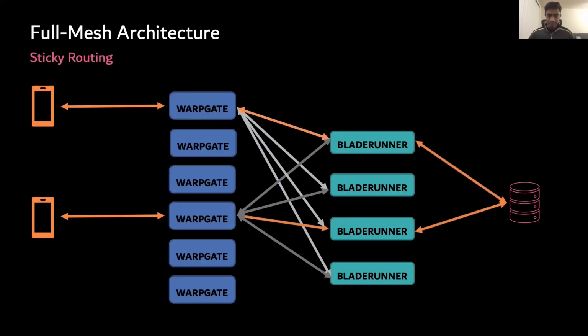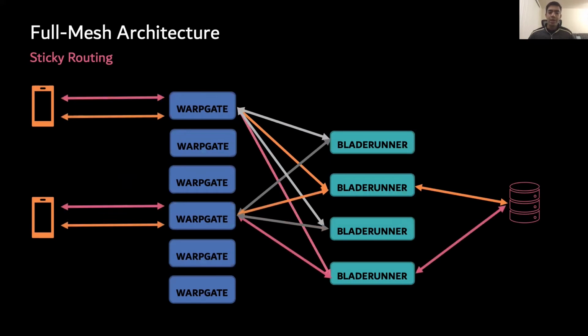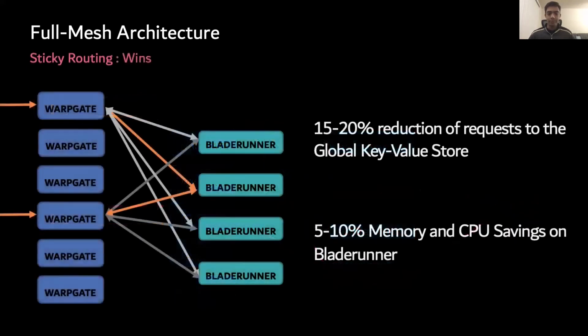the viewer. Without stickiness, the two requests can be served by any two random Blade Runners where each Blade Runner will then independently subscribe to the key value store for updates. With stickiness, however, the streams are now sticky to a common Blade Runner that serves their requests. Let us also introduce live video B shown by the pink line. Due to stickiness, regardless of the WarpGate processing the request, streams for live video B will be routed to a common Blade Runner. Here too, only one Blade Runner needs to subscribe to the key value store for updates instead of every single Blade Runner having to do so.